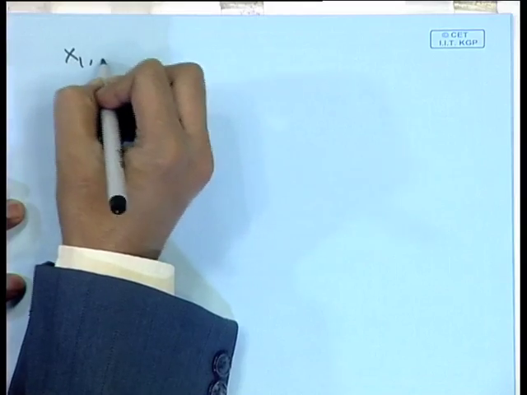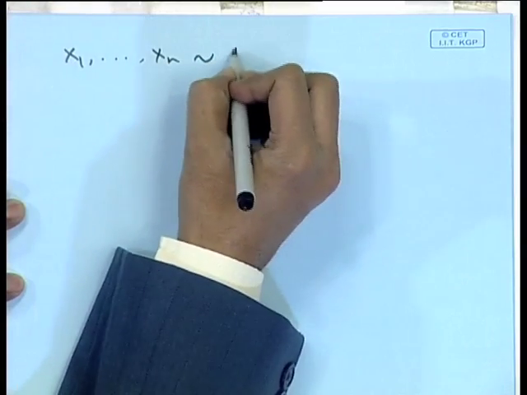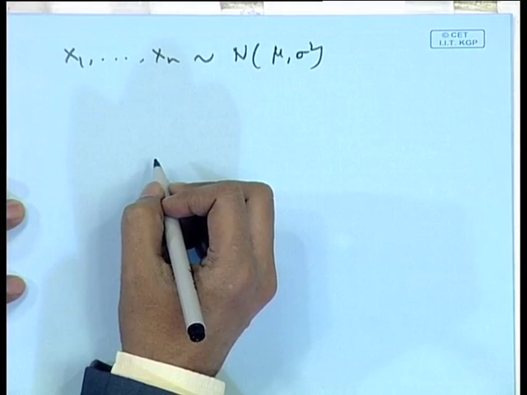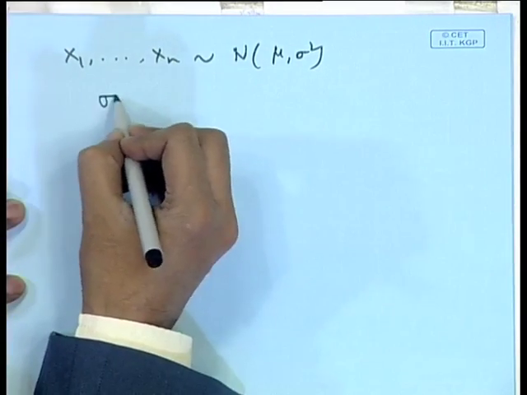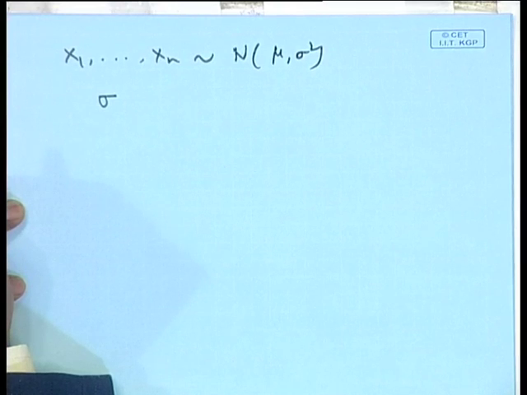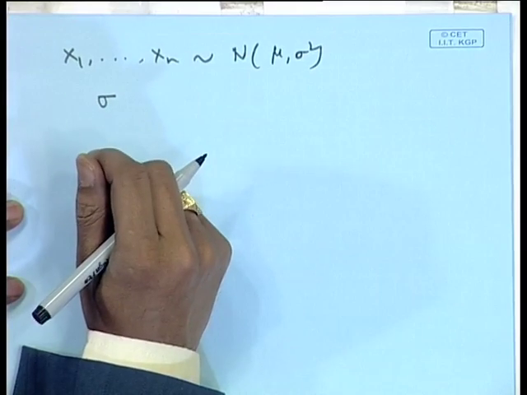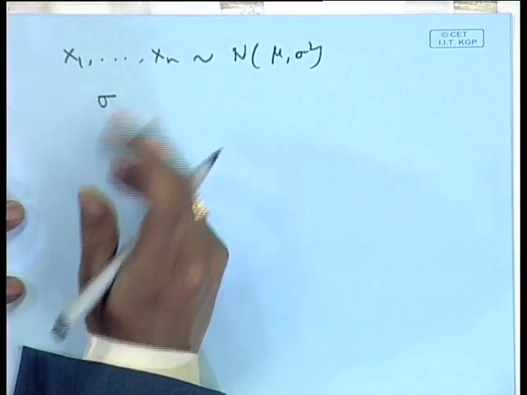Suppose in the same problem x 1, x 2, ..., x n follows normal mu, sigma square, and we are interested in the estimation of sigma. Now, if maximum likelihood estimation is to be done, then immediately we can take the square root of the estimator of sigma square, but that will not preserve the unbiasedness. So, we can then make use of the concept of completeness and sufficiency.